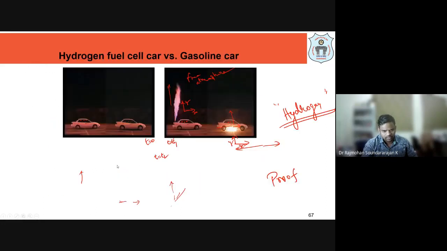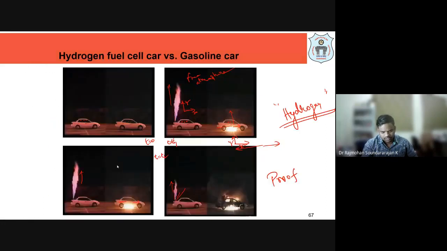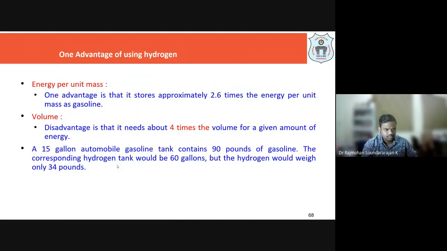Okay. So that way now we have clearly demonstrated, between a hydrogen based vehicle and a gasoline vehicle, which is safer. Remember, all are dangerous, all are explosive, but you see which one is less explosive. Okay, and that's why we want to think about it.